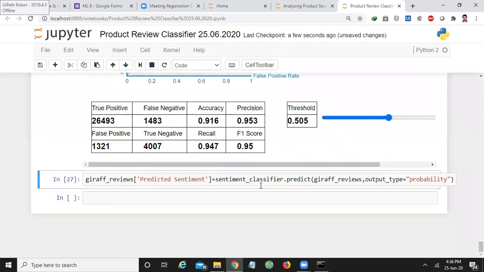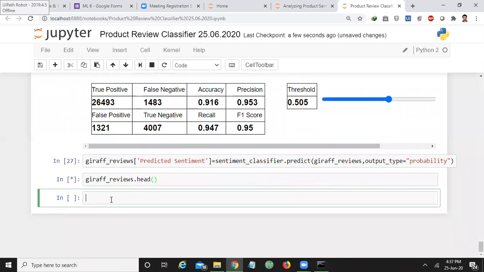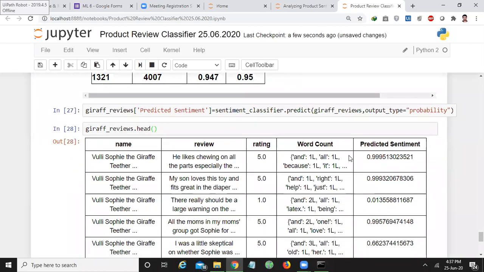Now what I want to do is predict the sentiment probability. What is the sentiment probability? I'm not directly giving the sentiment to my review as either 0 or 1. I just give the probability of sentiment. If you want to understand that, let us print the giraffe reviews head. So it gives predicted sentiment as 99% for this. 99% means this is positively rated.